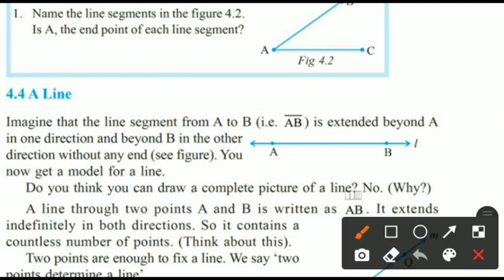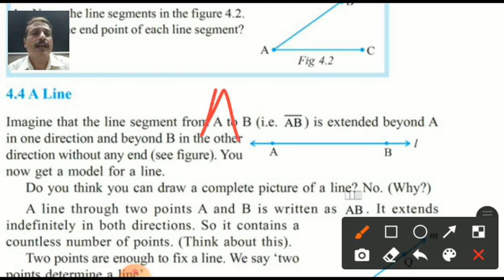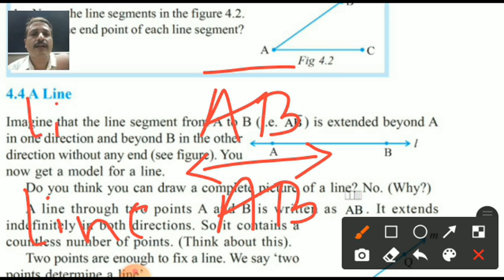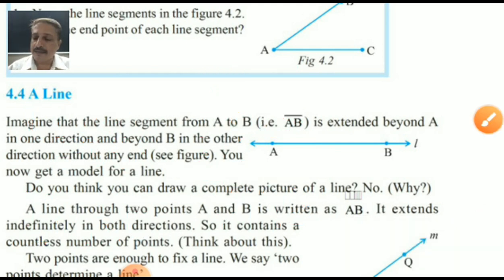See the difference between line segment and line. Line segment AB is like this way, but for line AB, on the top of AB you have to put the arrow on both sides. Yes, student, this is the line and this is the line segment. Line segment is this one and line is a different one. Line AB means the points are lying on that line.